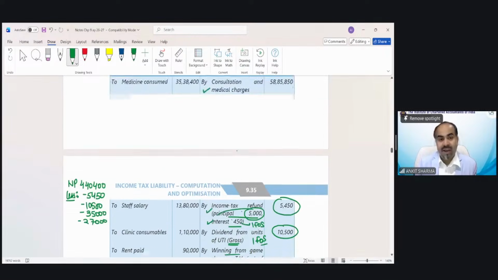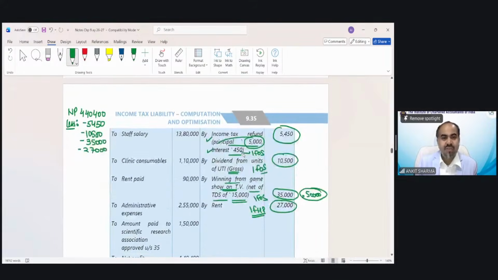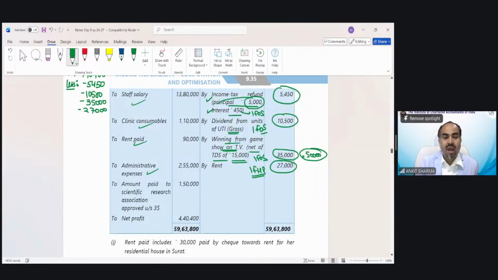Now the debit side. The first is medical consumables. Of course, it's my business expenditure. Staff salary, clinical consumables, rent paid, administrative expenditure, amount paid to Scientific Research Association approved under section 35, 1,50,000. So what should be the treatment? Do I need to disallow it or do I not need to disallow it? Let me see who will give me the answer.